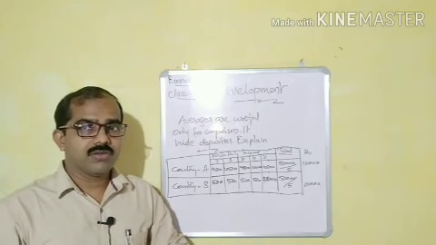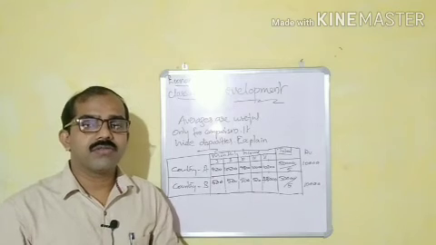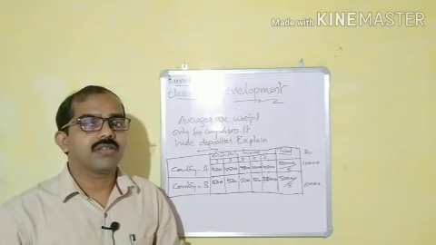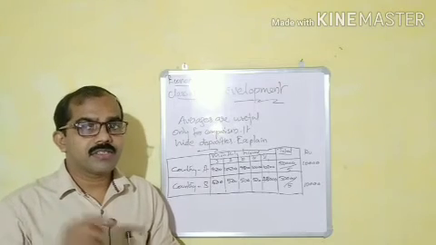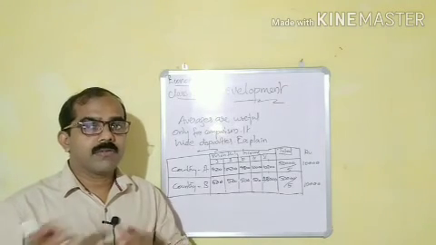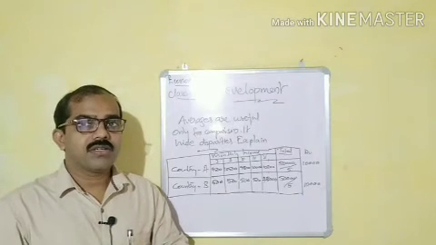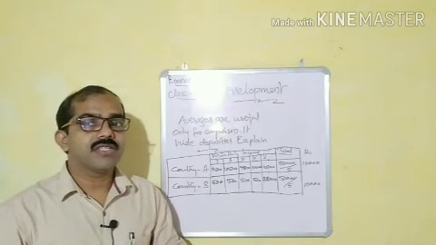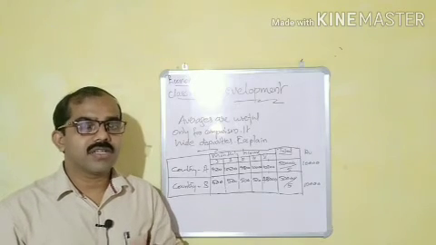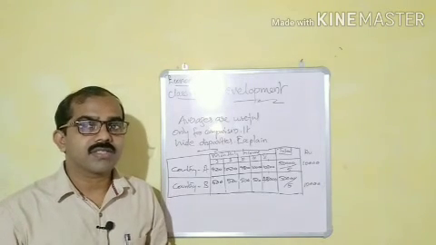Commonly people ask what is your percentage, so we say my percentage is 90, above 90 or 95, something like that. But the reality is that you didn't get that much in mathematics.